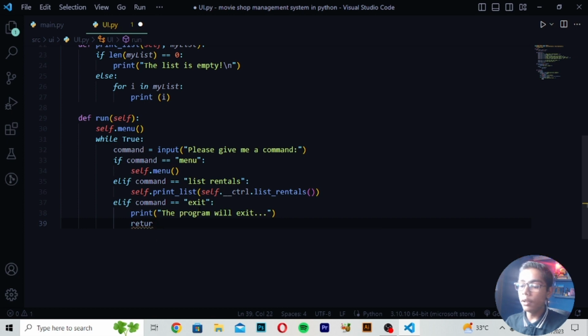After returning the value, write elif, and this time I will write "filter" in command.